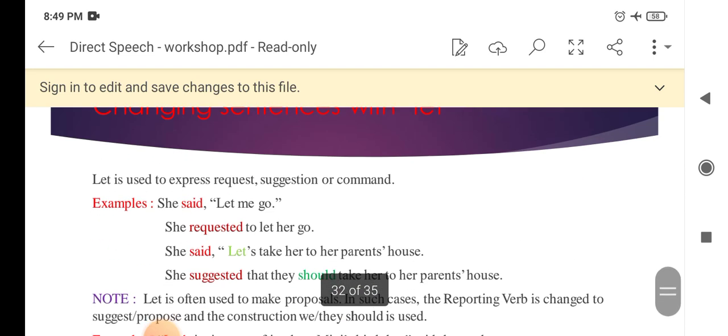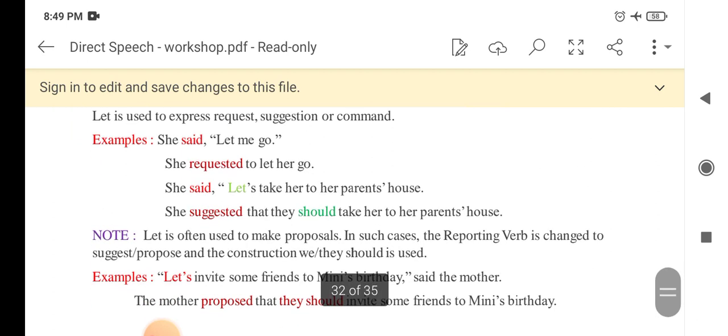Let is used to express request, suggestion or command. She said, let me go. She requested to let her go. She said, let's take her to her parents' house. She suggested that they should take her to her parents' house. Let is often used to make proposals.